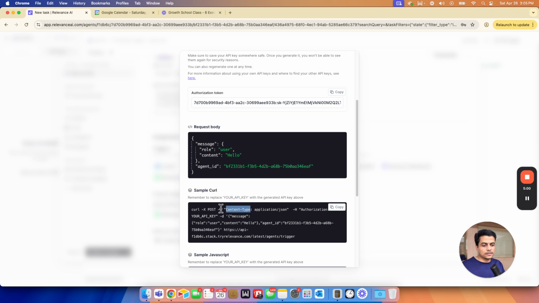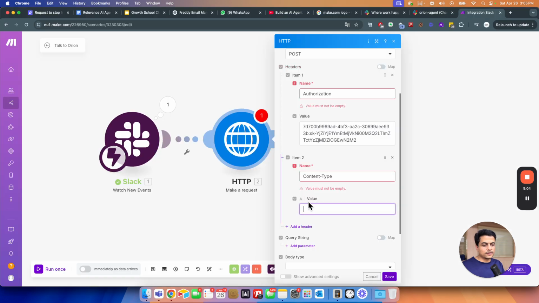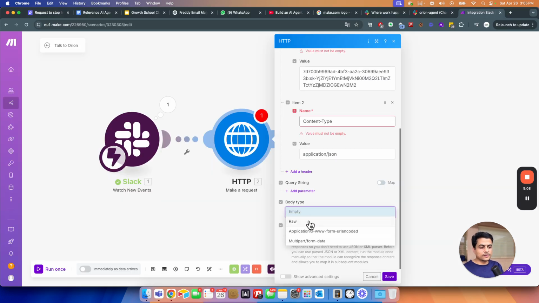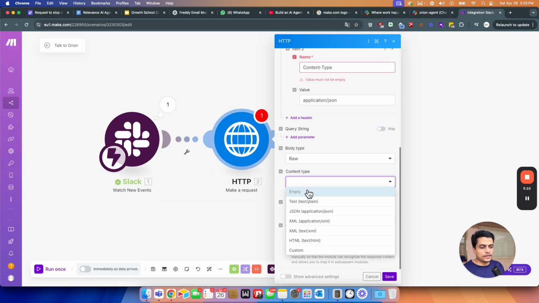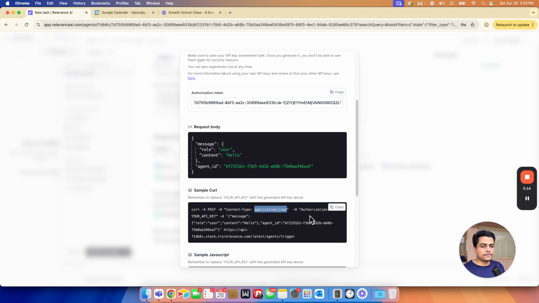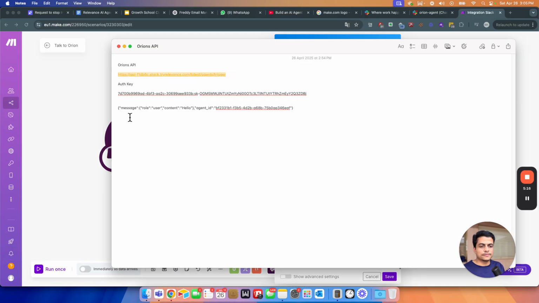Copy this. See this small h, that is called header actually. So API JSON, that's fine. Paste it here. And then we have a whole body. So here we say body type is raw, content type is application JSON, and then we can also do parse, that's fine. Let's go here.